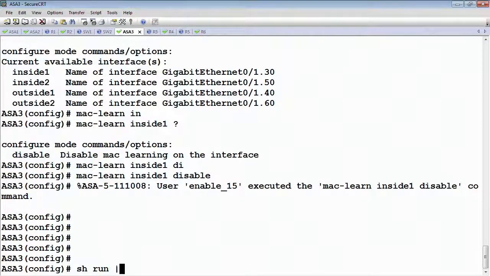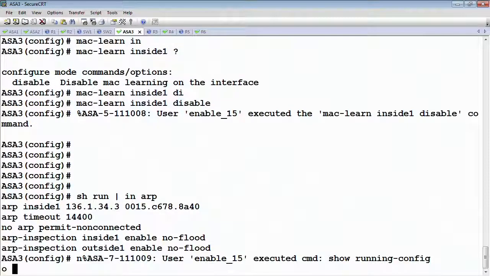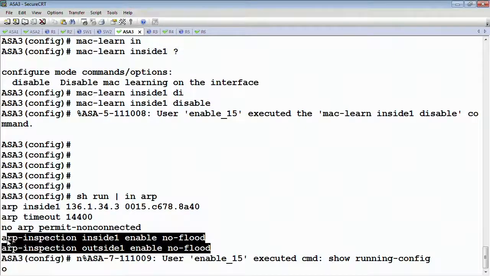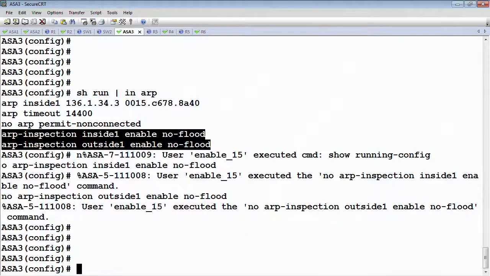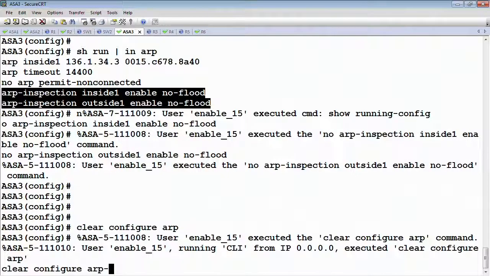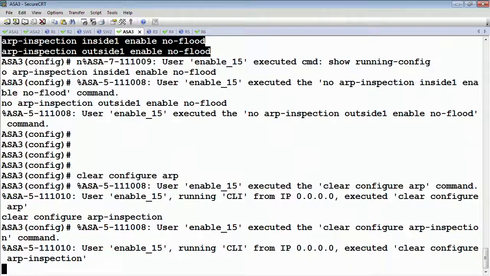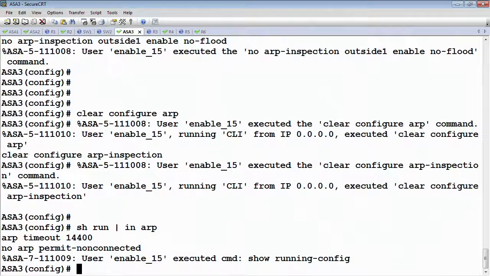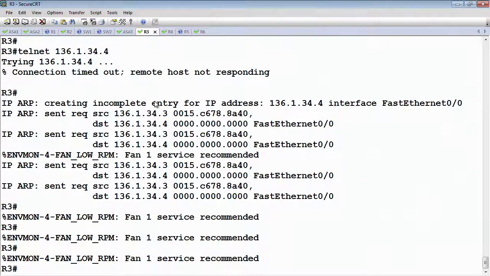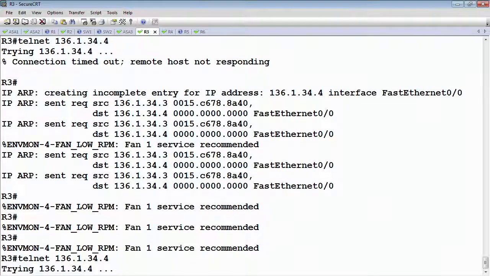So let's do this. Let's show run include ARP, and let's remove the dynamic ARP inspection. Let's clear configure ARP and clear configure ARP-inspection. Show run include ARP. Okay, we can see those are deleted. So now 3 and 4 should be able to reach each other. So 3 telnets to 4.